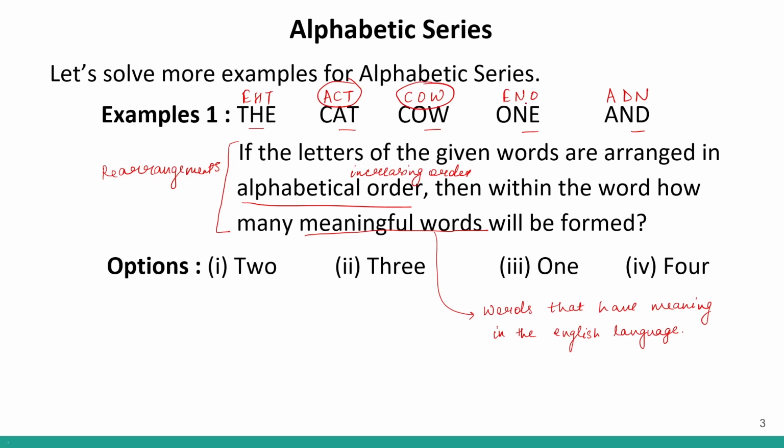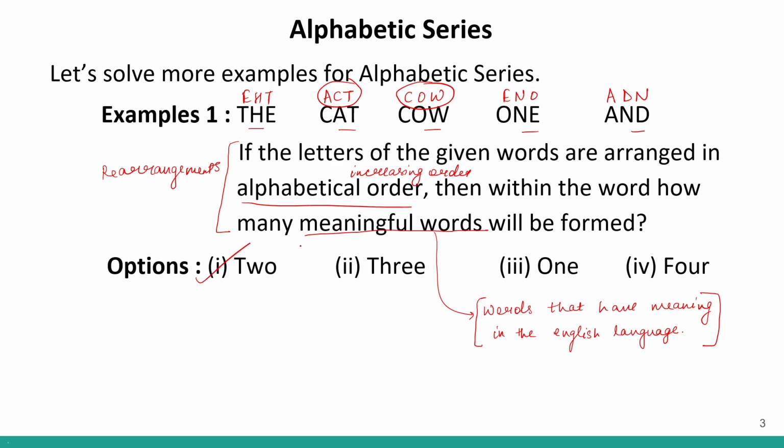Now Eno is a very known household name in India because Eno is a name of a brand that gives us fruit salt, right? But is it a meaningful word in the English language? No. Eno is the name of a brand. Similarly, if you see Coca-Cola or Fanta, they are very popular brand names. But are they meaningful words in the English language? No, they do not have any meanings. So this you have to pay attention to. When we talk about meaningful words, they should bear a meaning in the English language. And in the English language, act and cow are the only two words that have meaning.